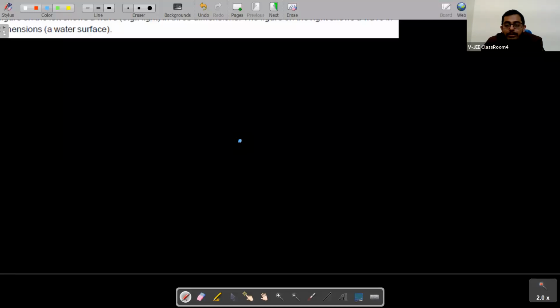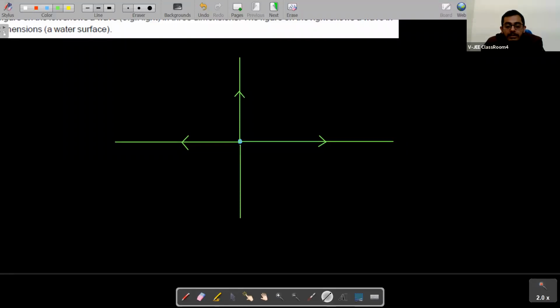Say this is a point source of light wave. We are having a bulb, like a point source. So what can we say is that this point source will emit light in all directions, will emit wave in all directions, right? This source can emit wave in all directions. These are the directions in which this source is emitting wave, or you say light.